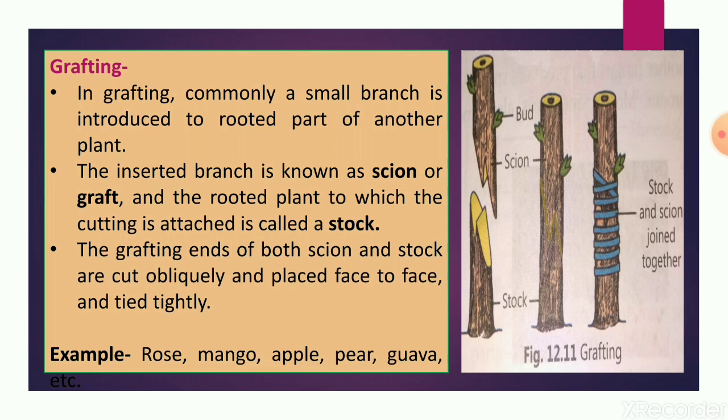The ends of the stock and the scion are obliquely cut, as you can see in the diagram, and firmly tied together. In this manner a new plant variety is developed. Examples in which such grafting takes place are rose, mango, apple, pear, guava, etc.